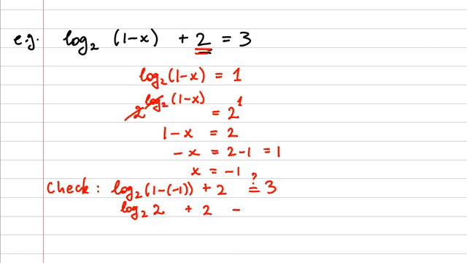So I'm asking, is this equal to 3? And the answer is yes, of course, because log base 2 of 2, which I can write as 2 to the 1, that's just 1. So is 1 plus 2 equal to 3? Yes. So I checked that my solution, x equals negative 1, is actually a solution of this equation.